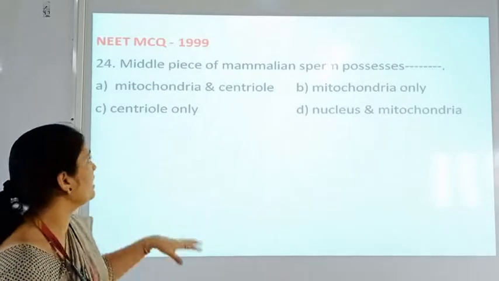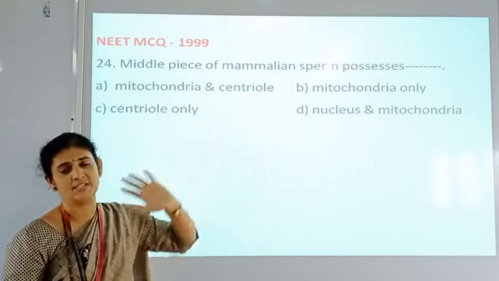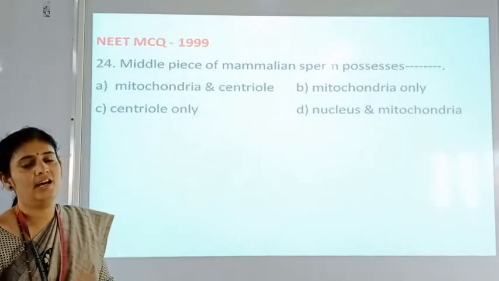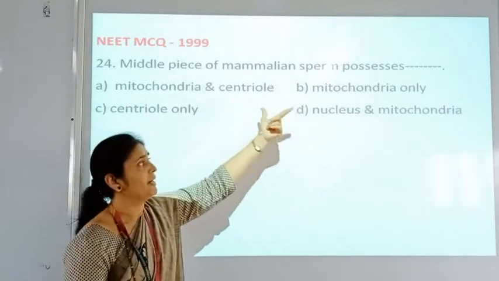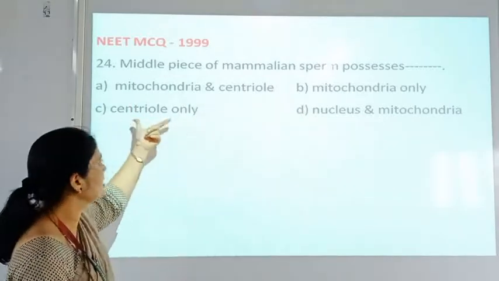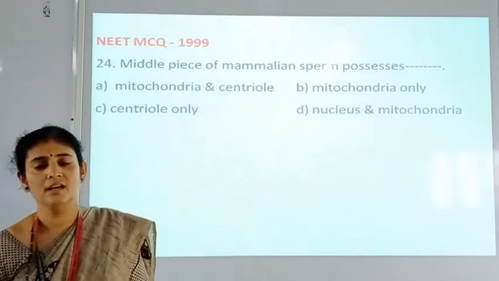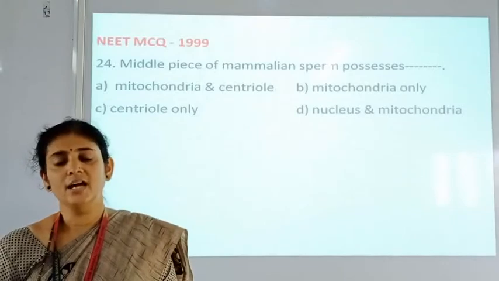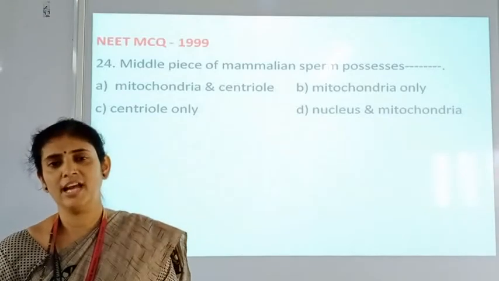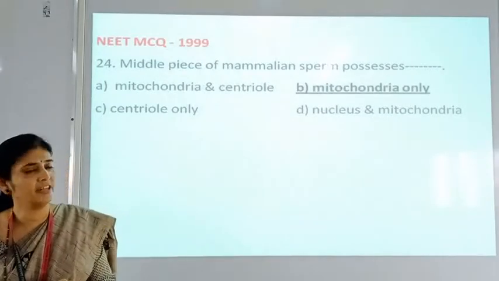Now related to that there is one question. The middle piece of the mammalian sperm possesses: what structures are present in the middle piece? Mitochondria and centriole, mitochondria only, centriole only, or nucleus and mitochondria. We have just seen that mitochondria are present in the middle piece, only mitochondria are present in the middle piece. So here the answer is mitochondria only.